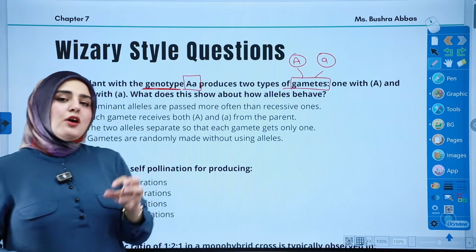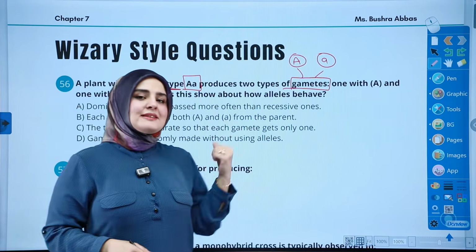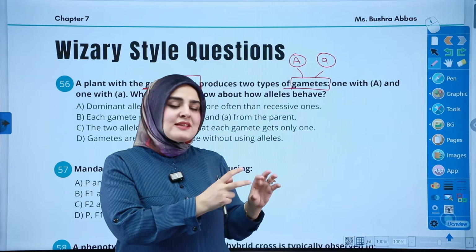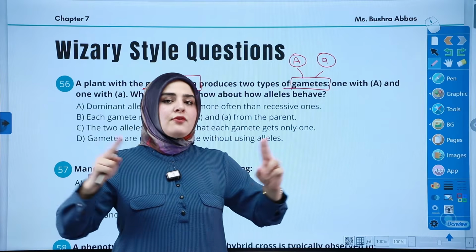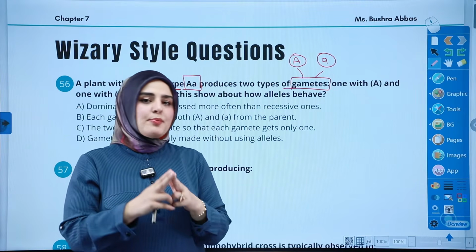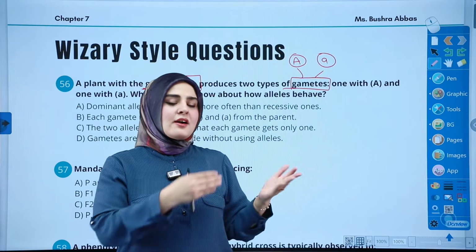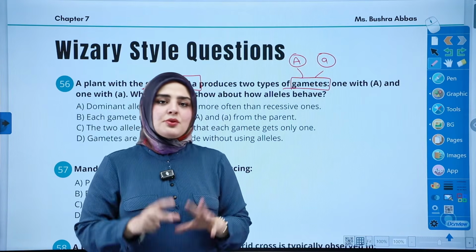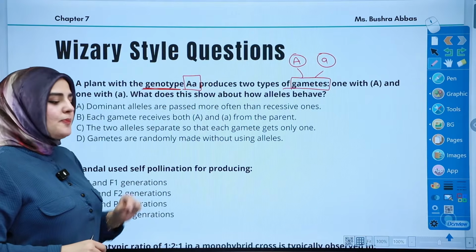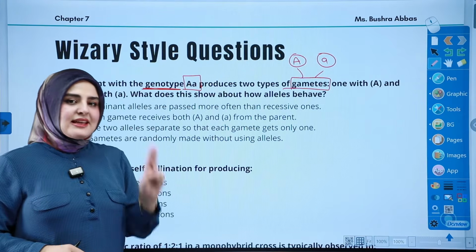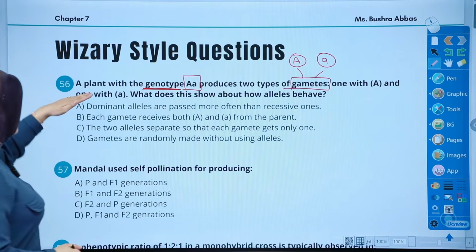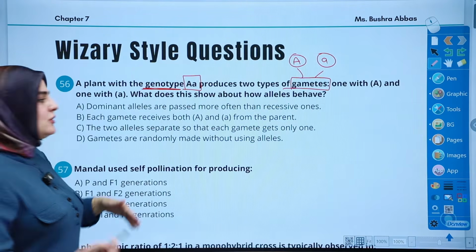As for law of independent assortment, why I know that this is not about it is because in law of independent assortment, we're talking about the genes located on the same chromosome but far away, and how they are going to behave, whether they get separated, or get closer, or are inherited together during these gamete formations. Here we're talking about the segregation law, which says two alleles get separated during meiosis and creation of gametes. So let's see which of these statements match the law of segregation.